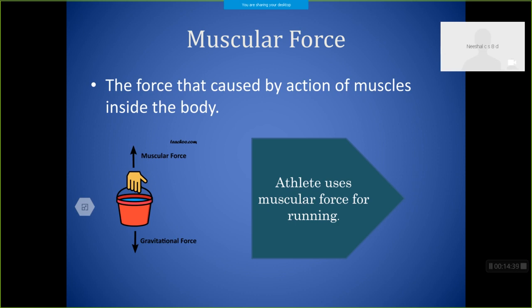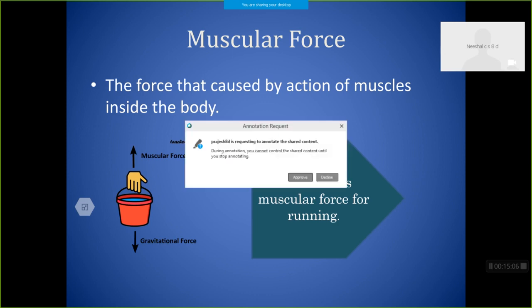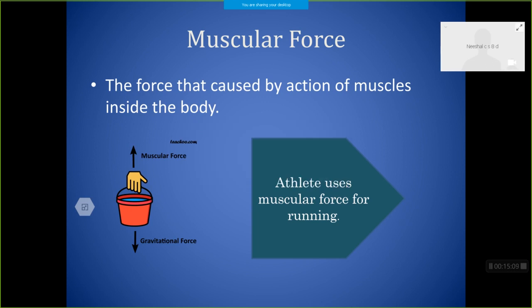Can you say some muscular force that is acting inside your body? In the 7th class you studied digestion in detail. How does digestion take place? The food first goes to the oral cavity, then passes to the stomach. How is this food moving towards the stomach? You studied that it is because of the action of muscles. So there also muscular forces come into play.